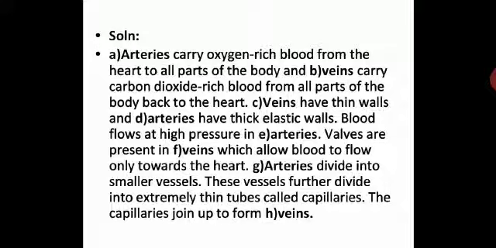So over here arteries carry oxygen rich blood from the heart to all the parts of the body, and veins carry carbon dioxide rich blood from all the parts of the body back to the heart. C, veins have thin walls, and D, arteries have thick elastic walls. Blood flows at high pressure in arteries. Valves are present in veins, which allow blood to flow only towards the heart. And arteries divide into smaller vessels. These vessels further divide into extremely thin tubes called capillaries. The capillaries join up to form veins.